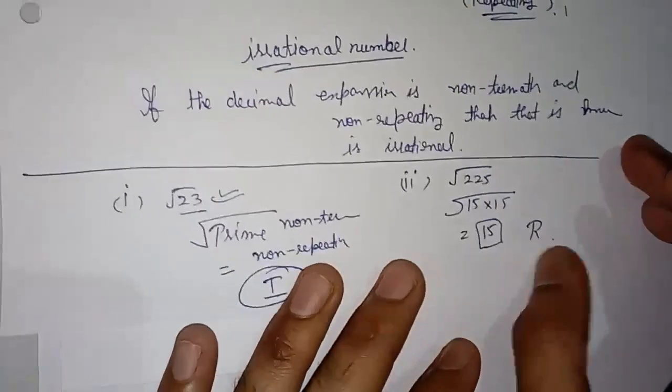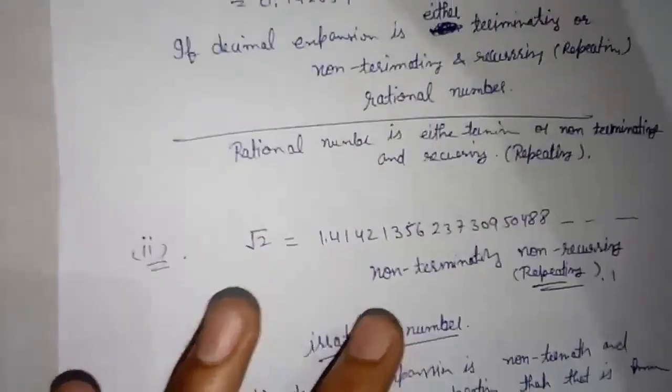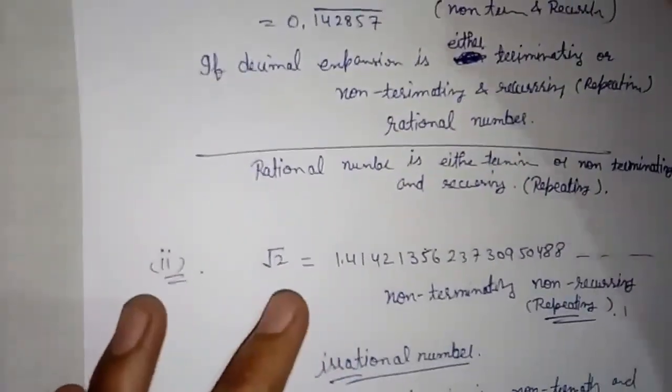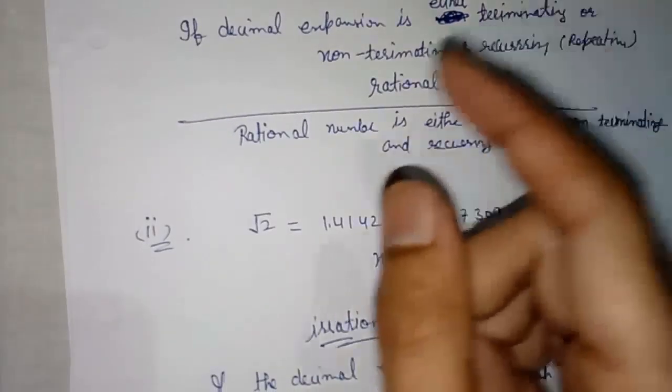Okay, so beta, today we discussed real numbers, and then irrational numbers, and then the decimal expansion of rational numbers and irrational numbers. So thanks for watching. In the next video we will discuss its examples.